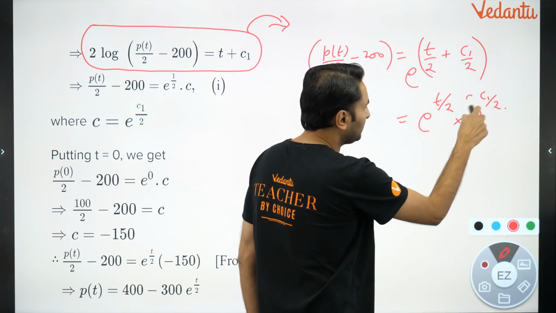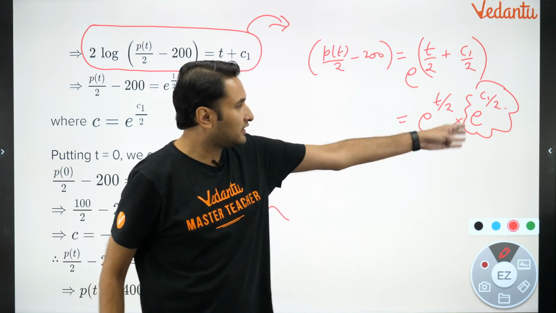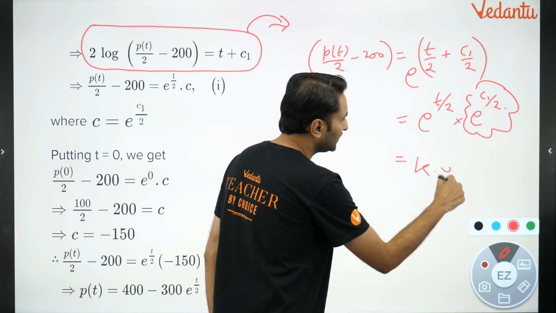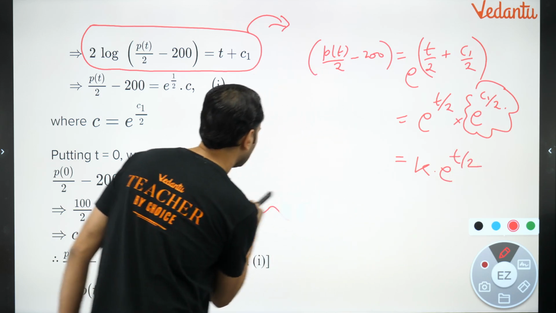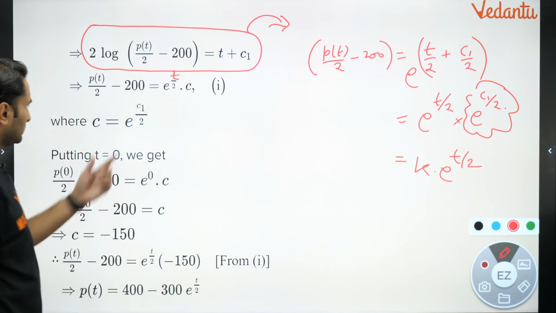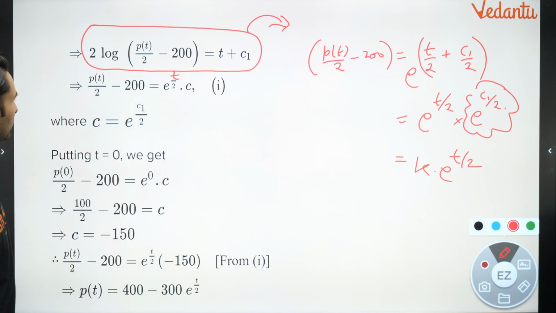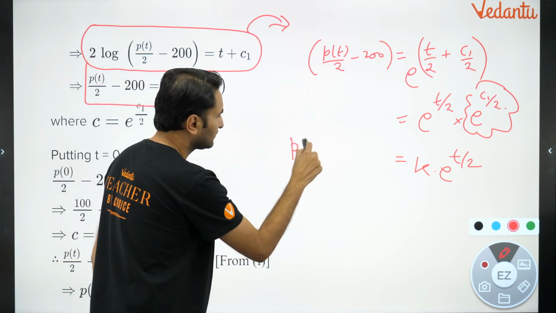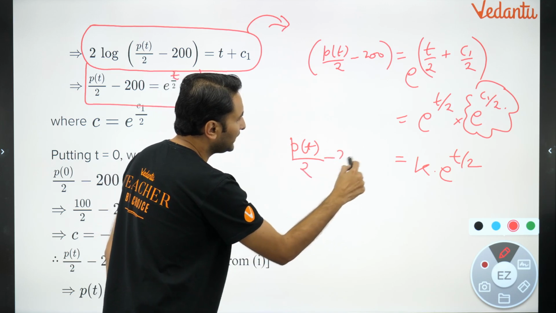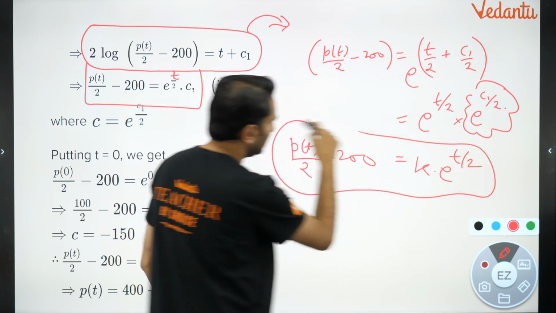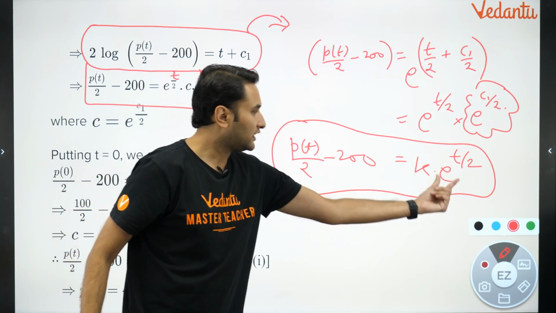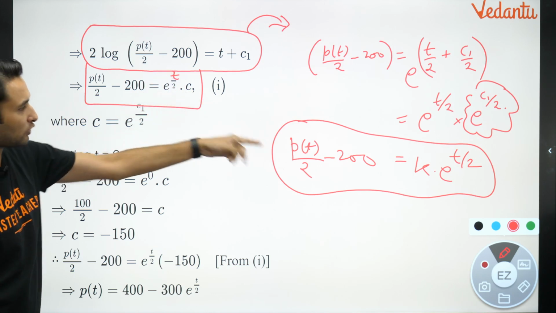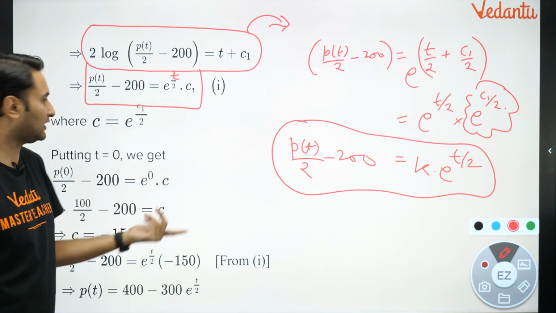Agree? But c1 by 2 is a constant itself. e to the power c1 by 2 is a constant itself. I can directly write this as k times e raised to power t by 2. So this becomes p t by 2 minus 200 is equal to constant times e raised to power t by 2. What name have I given the constant? Here c is written. It's the same thing, right?